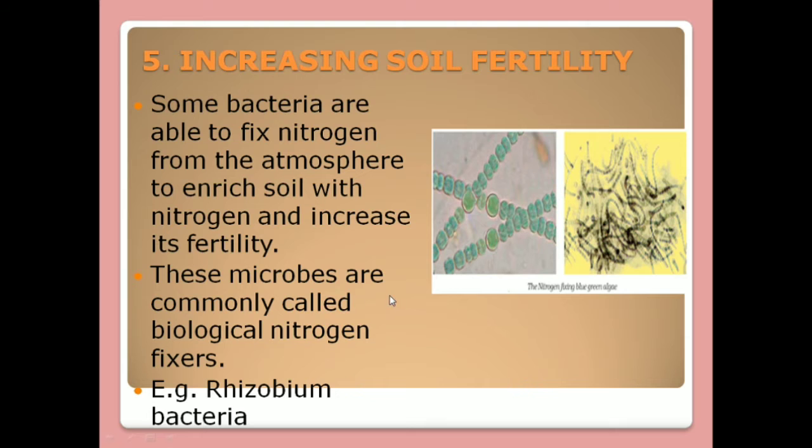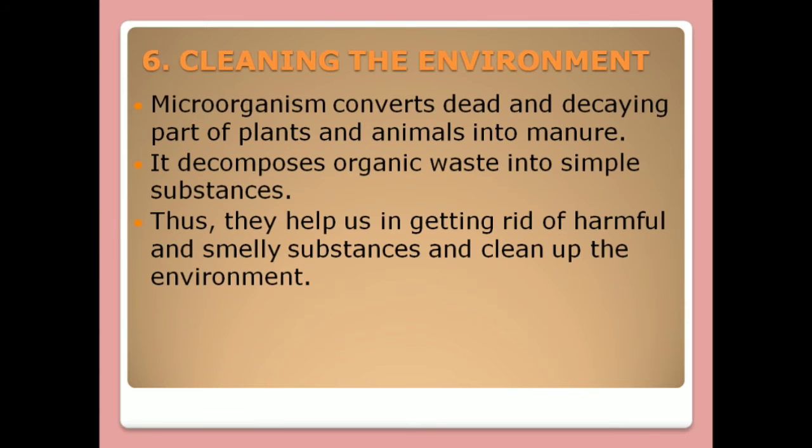You can see in the picture some nitrogen-fixing blue-green algae. The microbes which fix nitrogen from the atmosphere are commonly known as biological nitrogen fixers. For example, Rhizobium bacteria. This is one of the examples. We have seen this in chapter number 4, right? Now let's see ahead. Cleaning the environment.